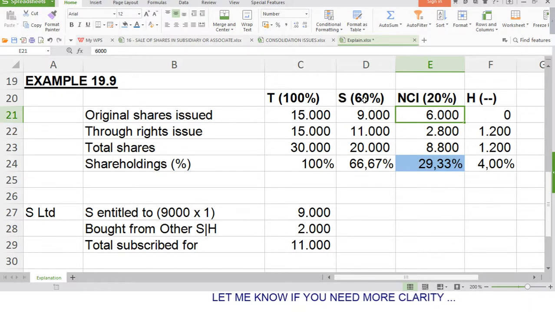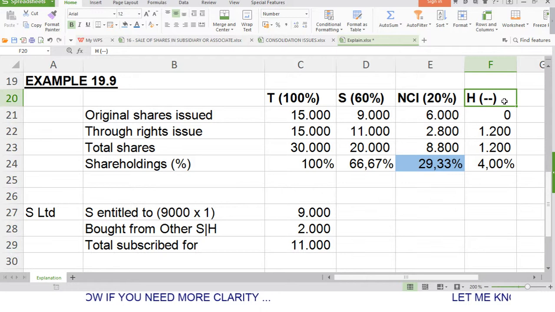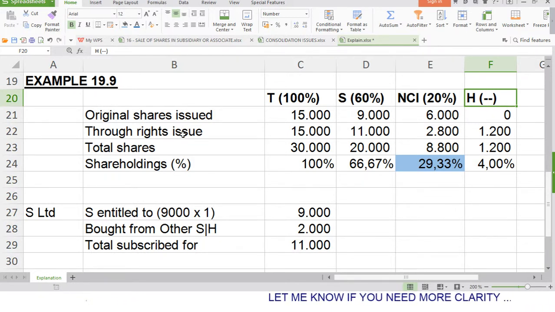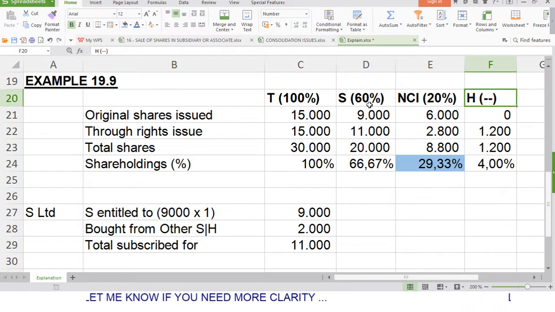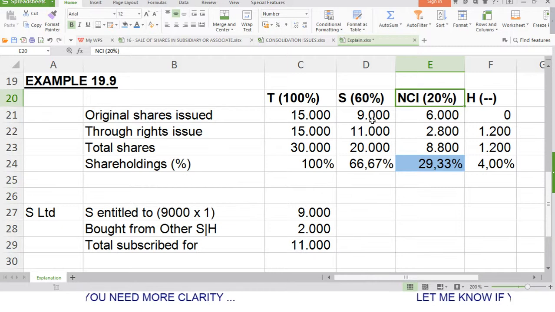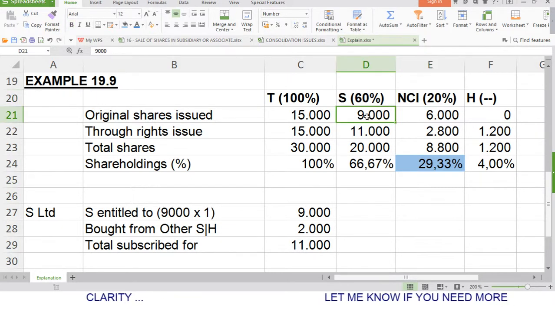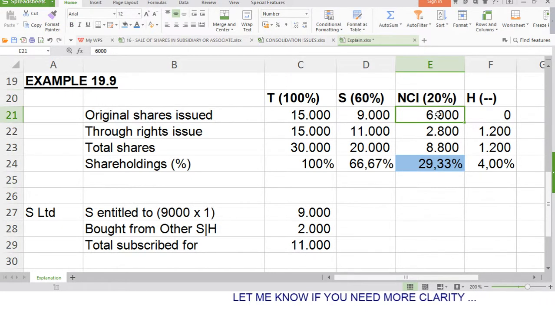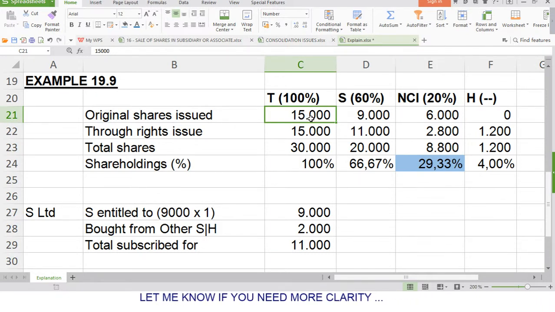So S held 60% and NCI 20%, but S then held no shares in T Ltd. Now, the rights issue gave S and NCI rights to additional 9,000 shares and 6,000 for NCI, because it says T Ltd issued a 1-for-1 rights issue.